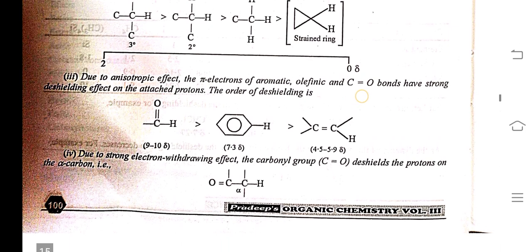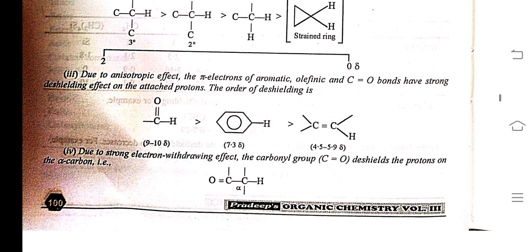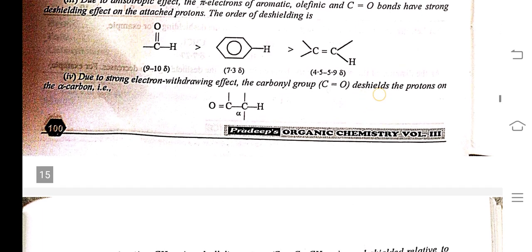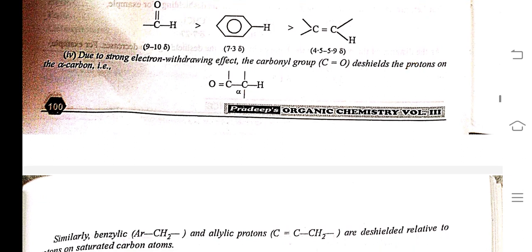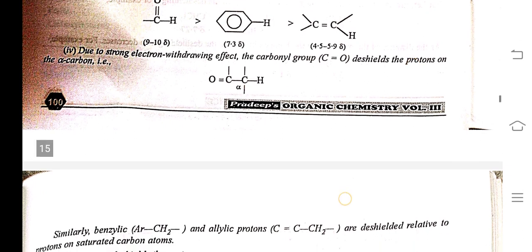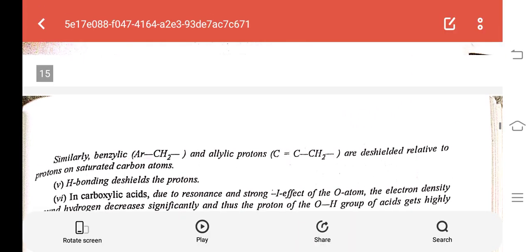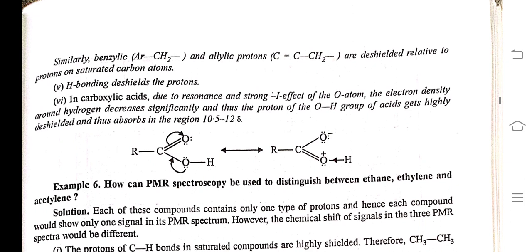Second, due to the anisotropic effect, the pi electrons of aromatic, olefin, and carbon double bonded O bond have a strong de-shielding effect on the attached proton. The order of de-shielding is as follows. Fourth, due to the strong electron withdrawing effect, the carbonyl group de-shields protons on the alpha carbon. Similarly, benzyl and acyl protons are de-shielded relative to protons on saturated carbon atoms. Fifth, hydrogen bonding de-shields the proton.